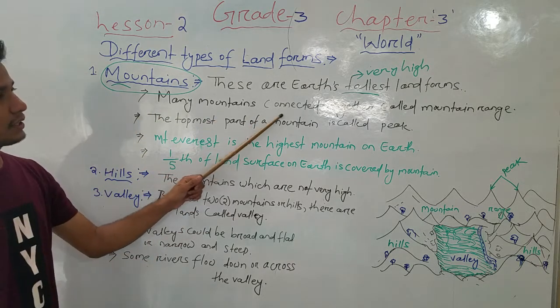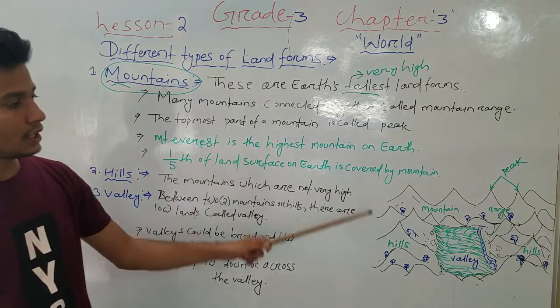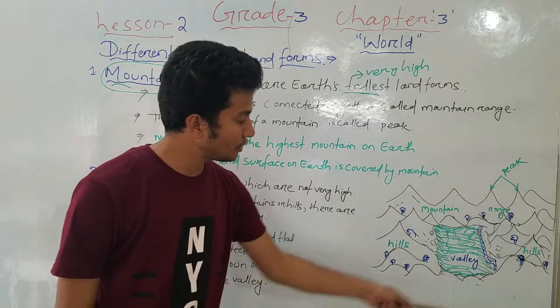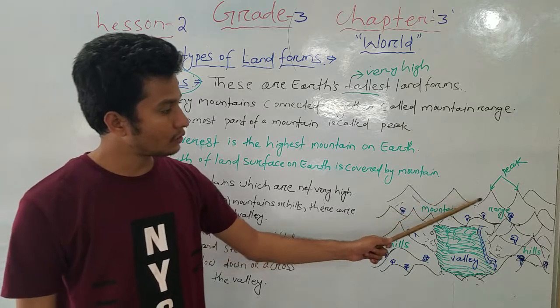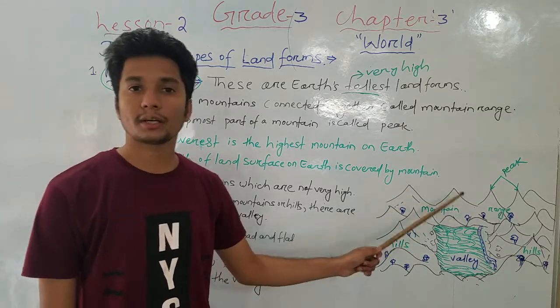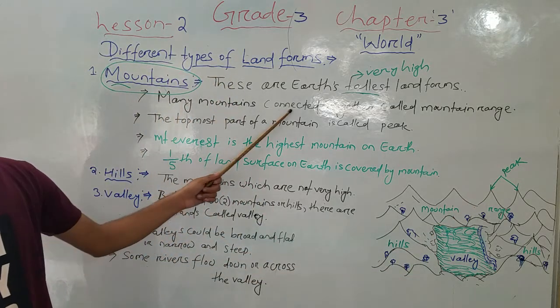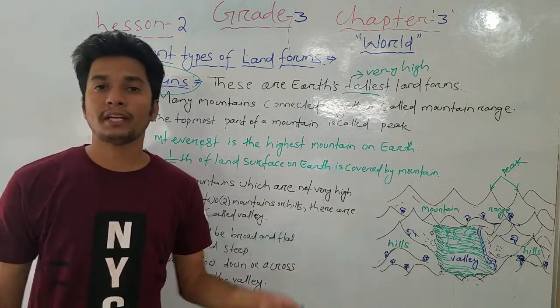Many mountains connected together are called a mountain range. You can look at this figure here; these are the mountains, very high and very tall.